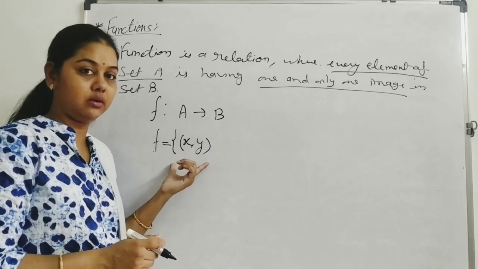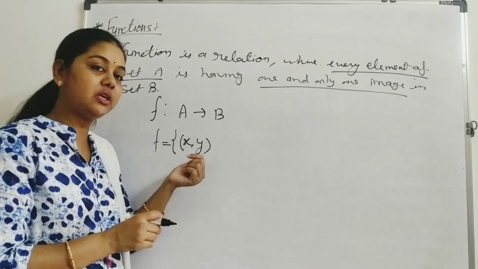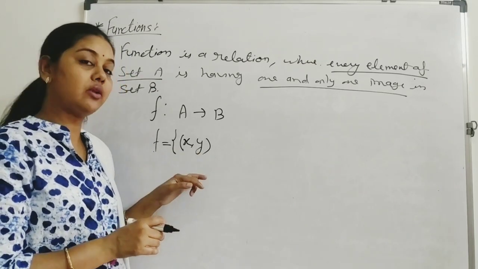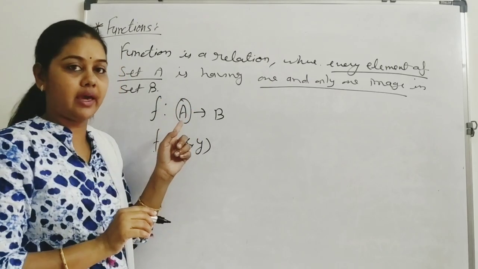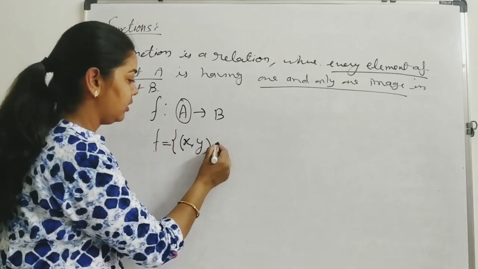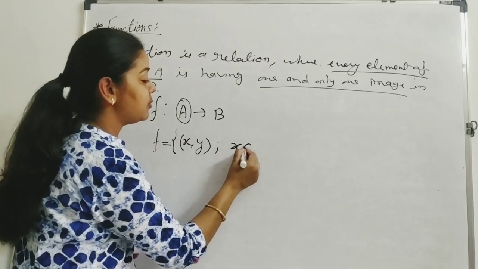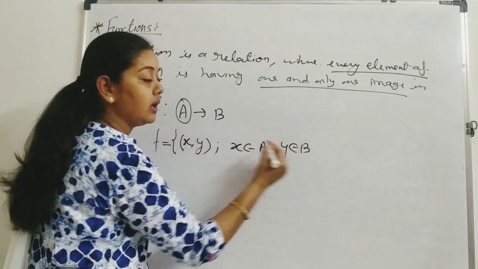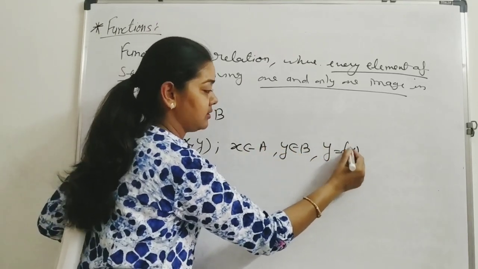A set of ordered pairs will be called a function if we have a relation between x and y and every element of A has one and only one image in B. What is a function? It is a set of ordered pairs where x belongs to A, y belongs to B, and y means f of x.